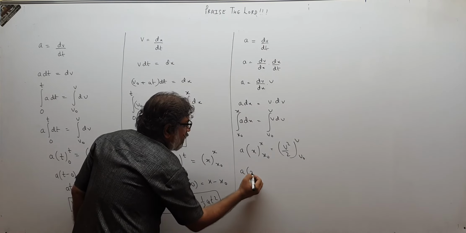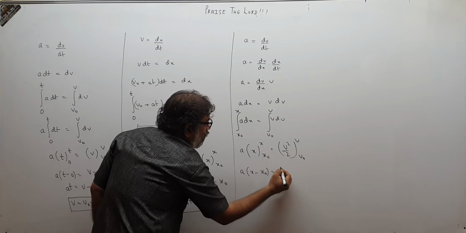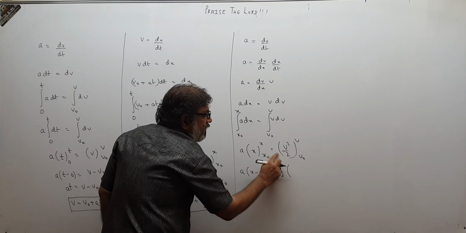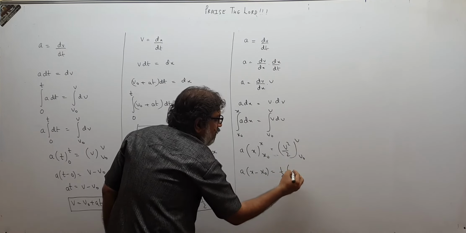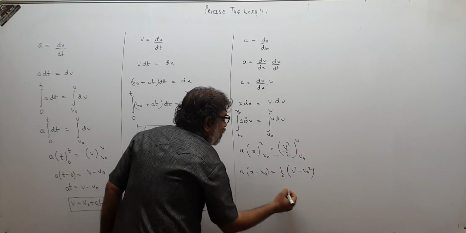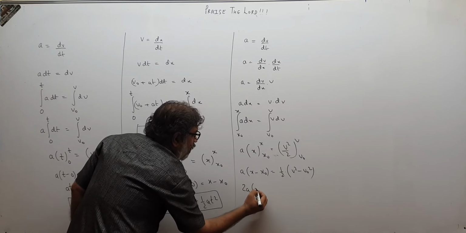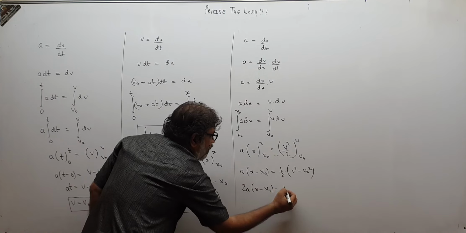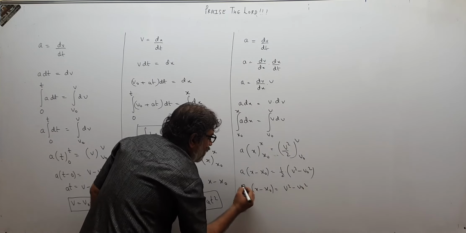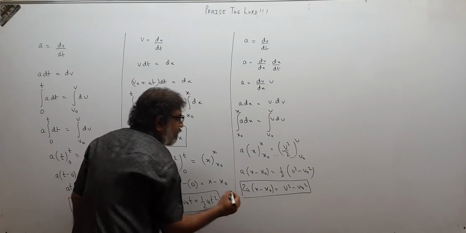So put the values: a into (x minus x0) equals half, taken outside, of v square minus v0 square. Taking the 2 over here, 2a into (x minus x0) equals v square minus v0 square. This is the third equation that we got.